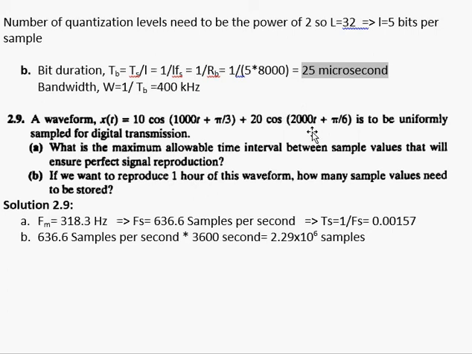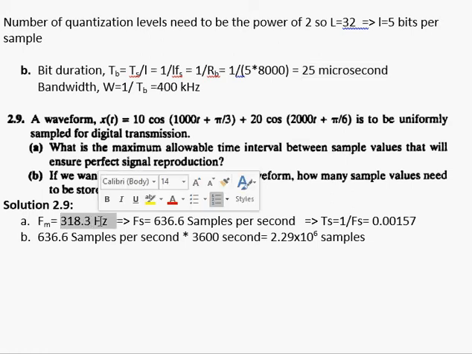Now Nyquist criteria says that I need to have the sampling frequency that is at least twice the maximum frequency of the signal. So here 1000t is not the maximum frequency, but the maximum frequency will be here. It is 2000t. So if I equate this 2000t with 2 pi ft, t will be cancelled out. This 2000 will be divided by 2 pi to give me the value of maximum frequency. So that frequency turns out to be 318.3 Hertz.